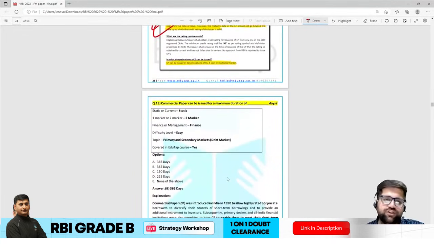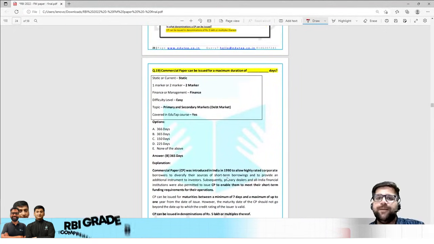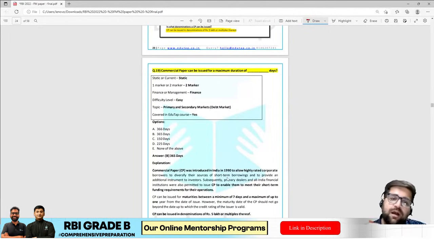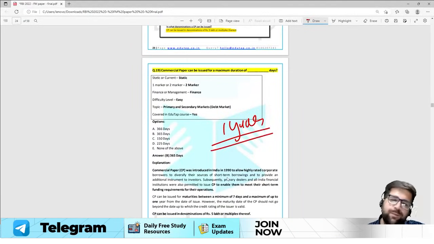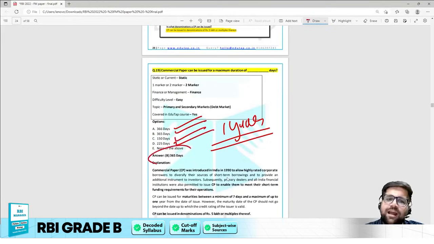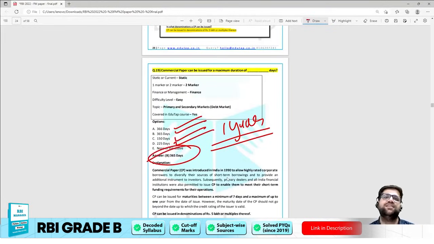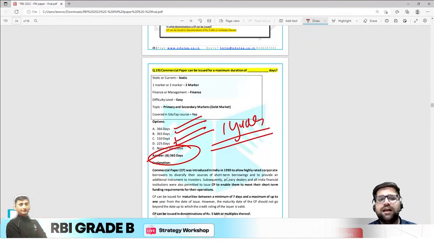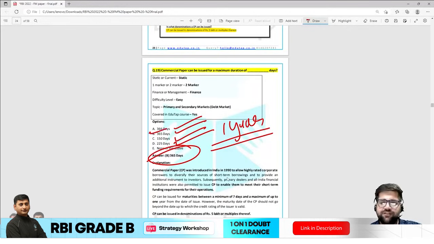So now let's move to question number 19. Commercial paper can be issued for maximum duration of, here we all know the answer will be 1 year. Okay, but in the options they have given you days wise. They have given 366, 365, 150, 225 and this. So the correct answer will be 365. So you have to understand that it's not a leap year. Okay, so that's why the answer will be B, that is 365 days.